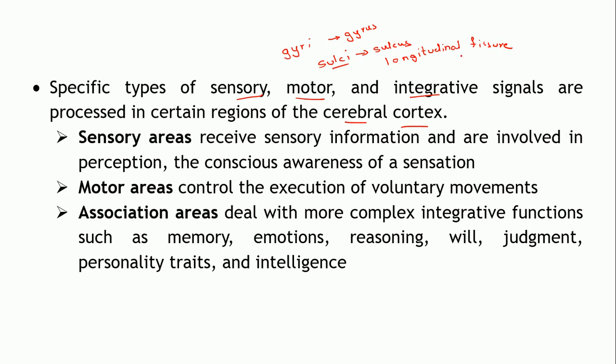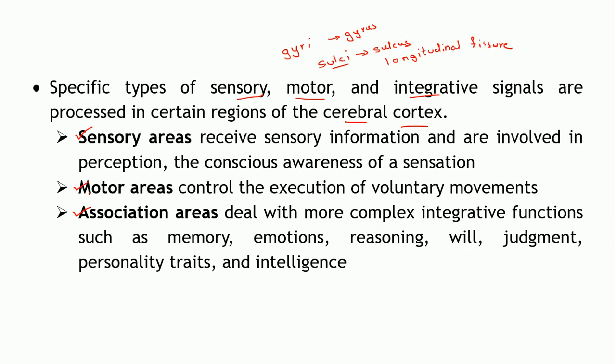Accordingly, in both the cerebral hemispheres are located three types of areas, depending upon what function they carry out: the sensory area, motor area and association area. There are a number of areas which carry out different functions.